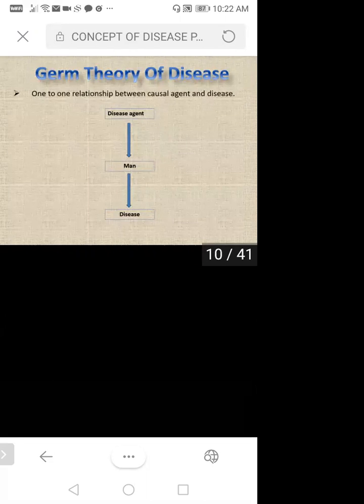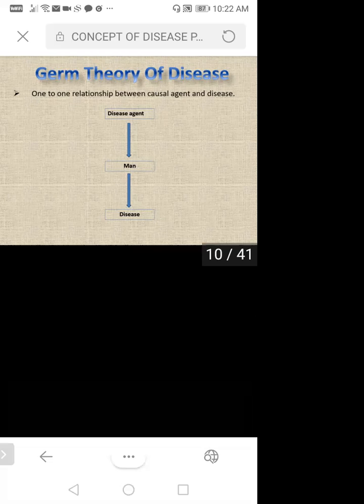Then the germ theory of disease explained the one-to-one relationship between causal agent and disease. As I said, some agent will be there. That agent may be a microorganism, maybe bacteria, maybe a virus, maybe pathogens that are already present in the environment. Then this disease agent is going to attack a man, and at that time man is acting as a host. So the germ theory of disease shows the relationship between agent, man and disease: the disease agent and the person affected by that agent.